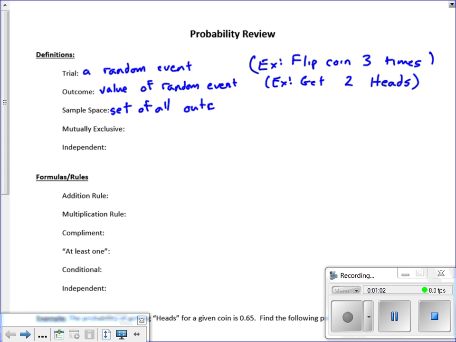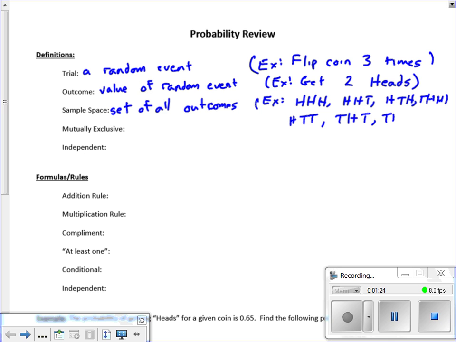And so in this particular example, flipping a coin 3 times, we could get heads, heads, heads; heads, heads, tails; heads, tails, heads; tails, heads, heads; heads, tails, tails; tails, heads, tails; tails, tails, heads; or tails, tails, tails.